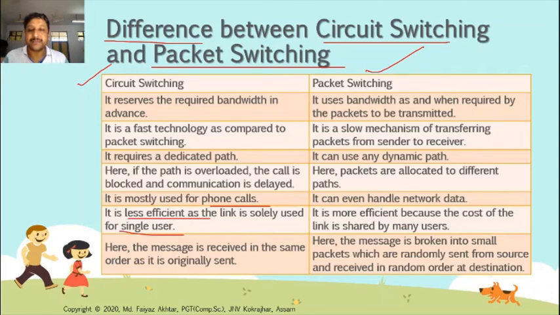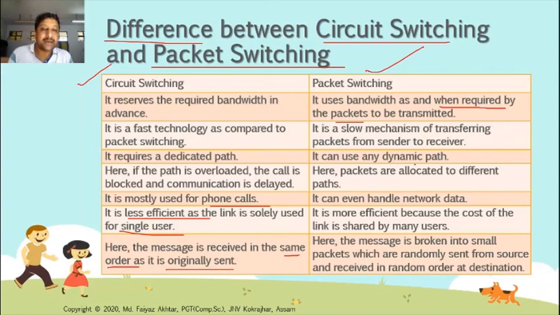And here the message is received in the same order as it is originally sent. Same order. Okay. In packet switching, what is it? It uses bandwidth as and when required by the packets to be transmitted. As and when required means that more than one communication can be done during packet switching. It is a slow mechanism for transferring packets from sender to receiver.